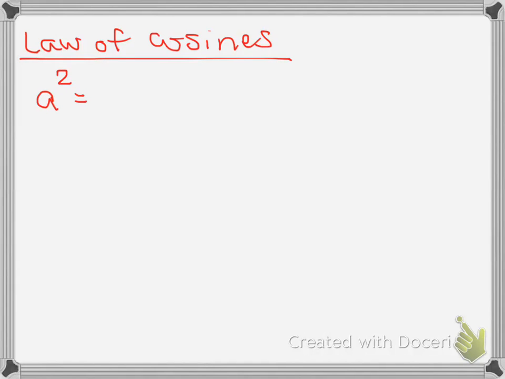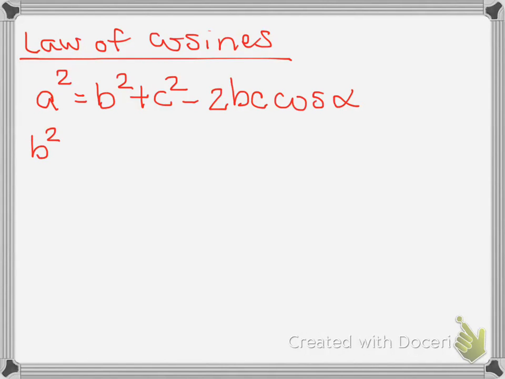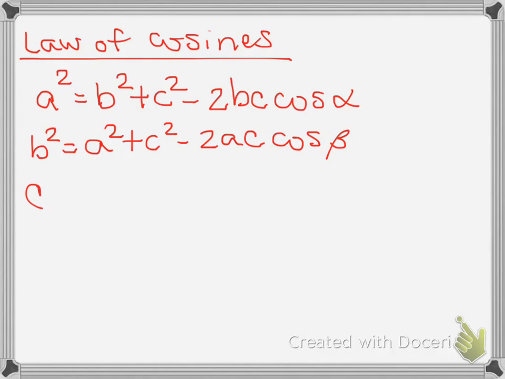We can say that the side a squared equals b squared plus c squared minus 2bc cosine of alpha. Likewise, we can say that b squared equals a squared plus c squared minus 2ac cosine beta. And we can say that c squared equals a squared plus b squared minus 2ab cosine gamma.